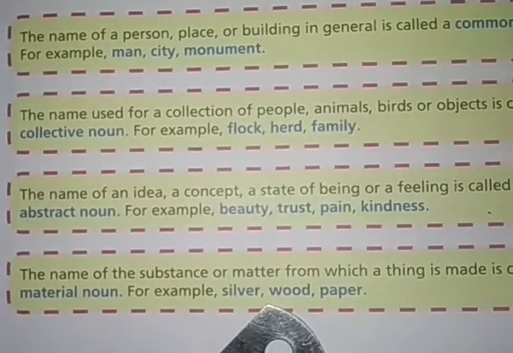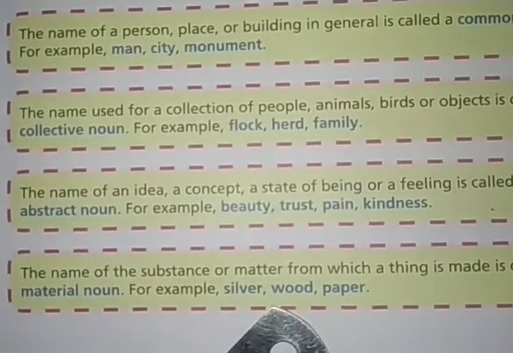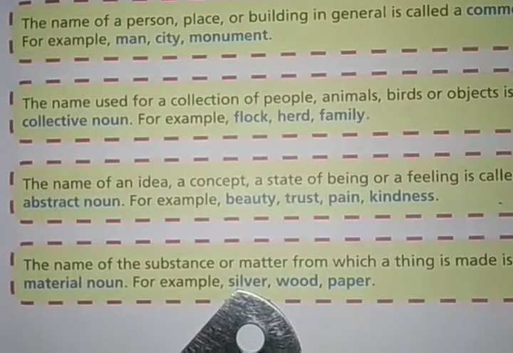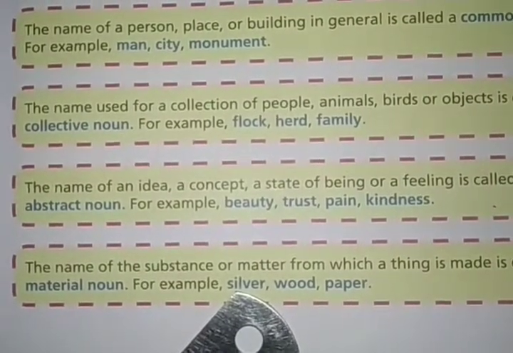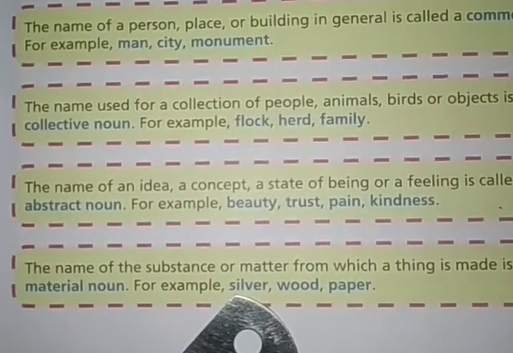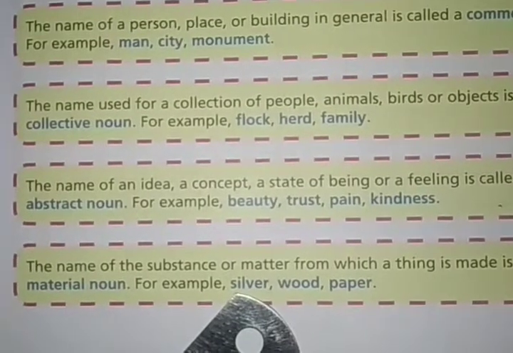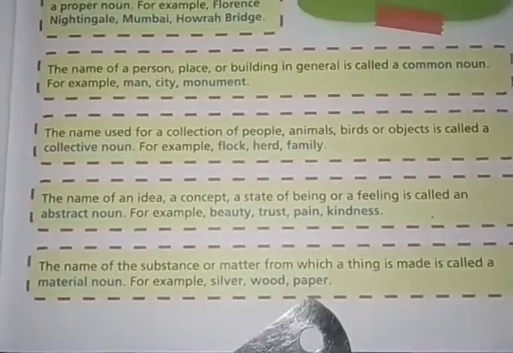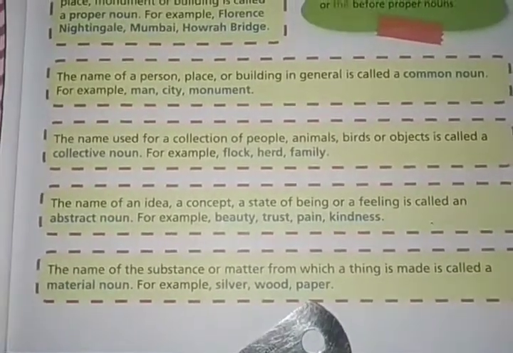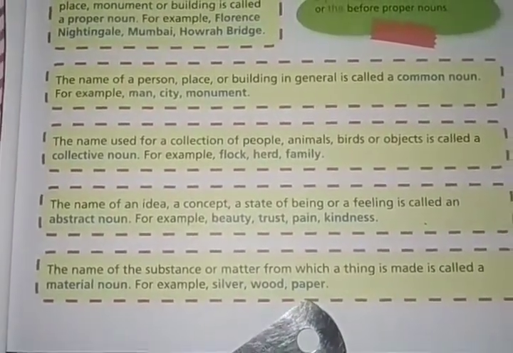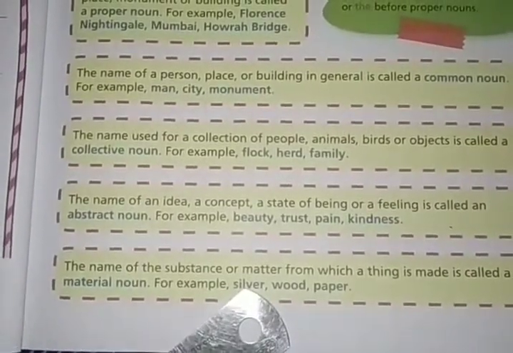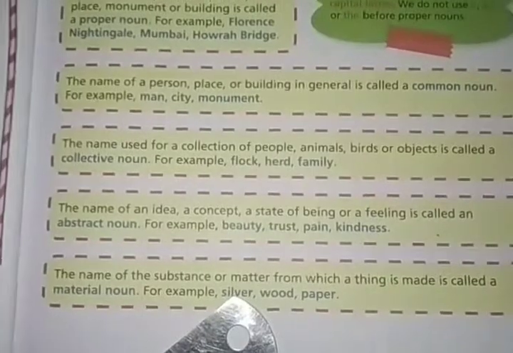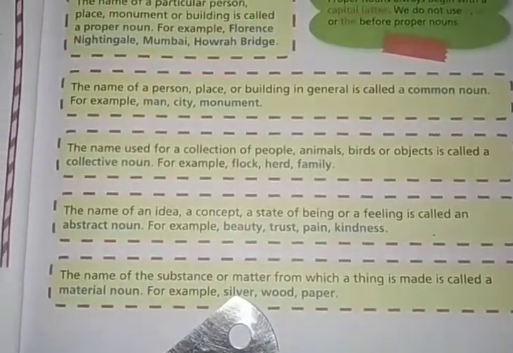For example, silver is a substance, a matter, used to make ornaments. Wood is used to make furniture, right? Paper is used to make different things, copies, books, right? So the materials which are used to make a thing are called material nouns.